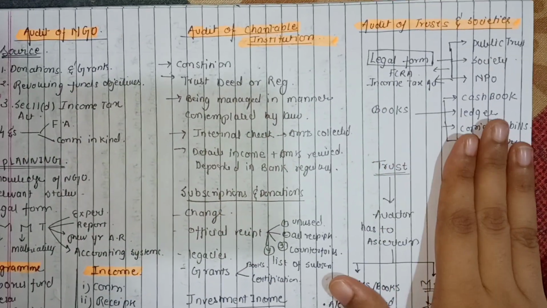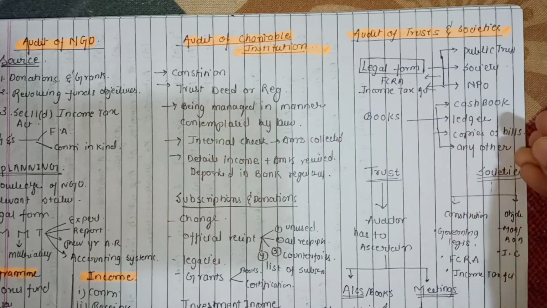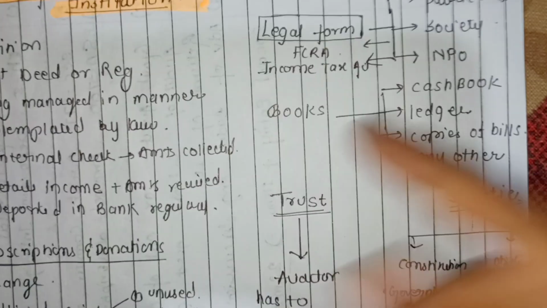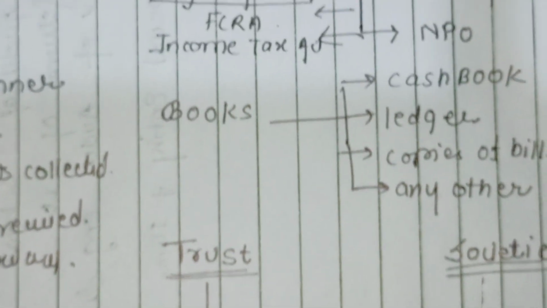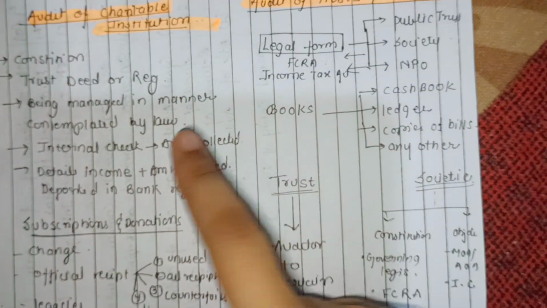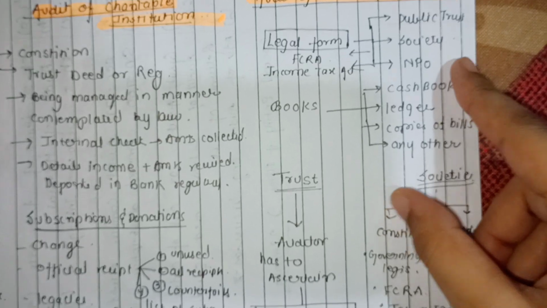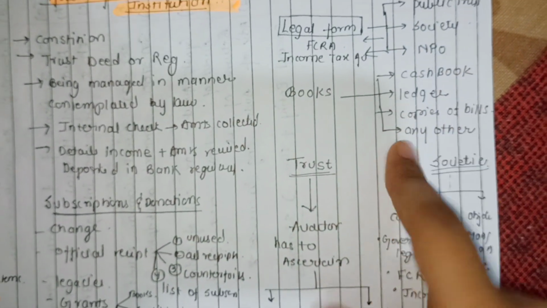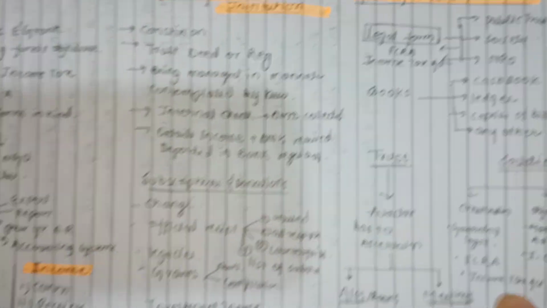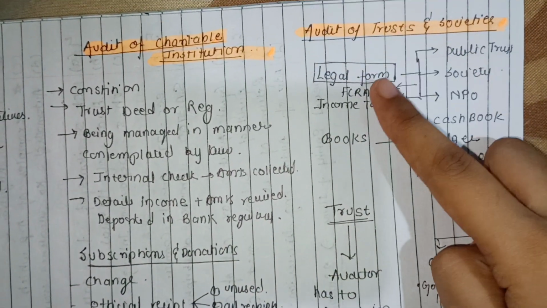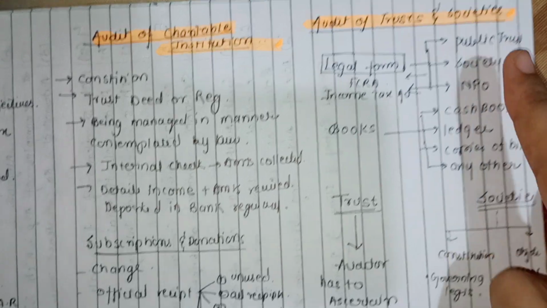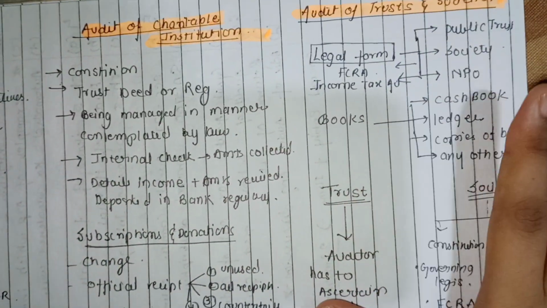Now what are the books they have to maintain? It's very easy. The books that we used to study in class 12. Yes, these are those books only. So the books are cash book, ledger, copies of the bills, and any other information available. So that's all we have to study in the trust about two things. First, we will write the point of legal form, and second, what books they maintain.